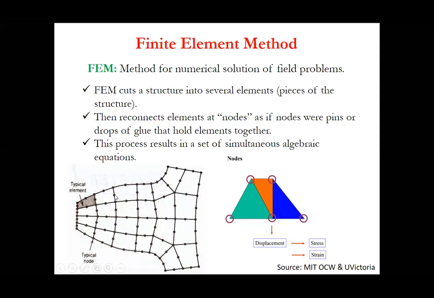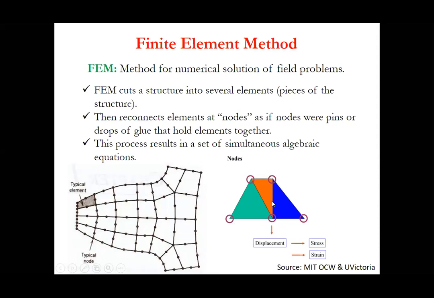And then for each of them, you will have algebraic equations. As a result, for different elements, you will have a set of simultaneous algebraic equations, and you individually solve them. For example, you are seeing a trapezium that has been divided into different elements, and each element has nodes.